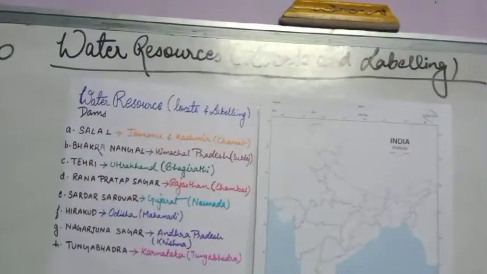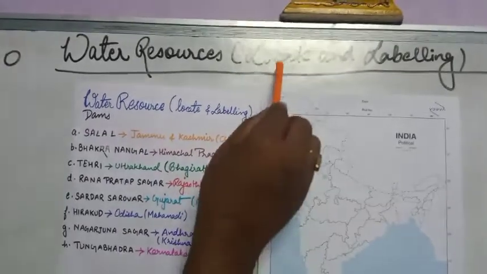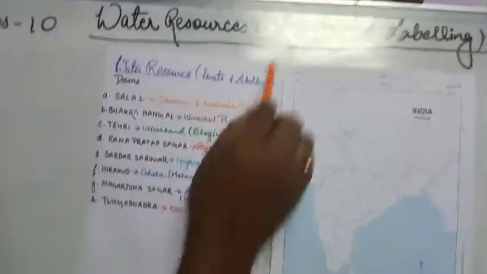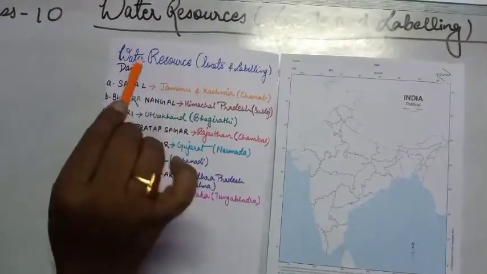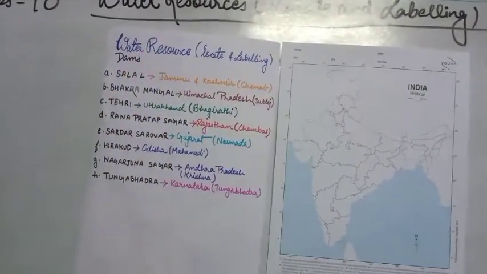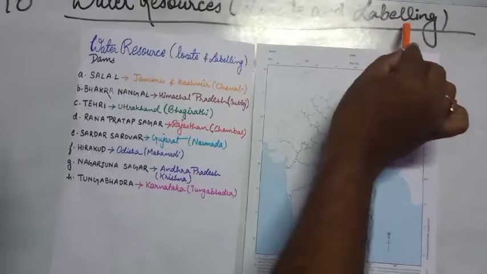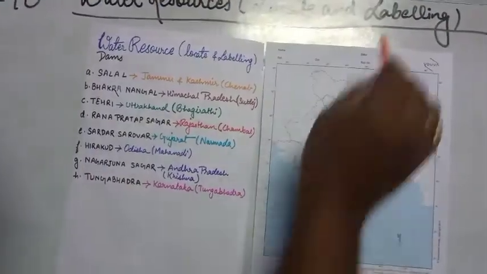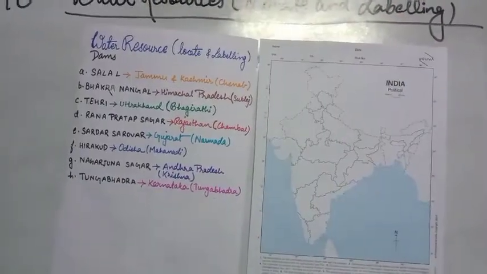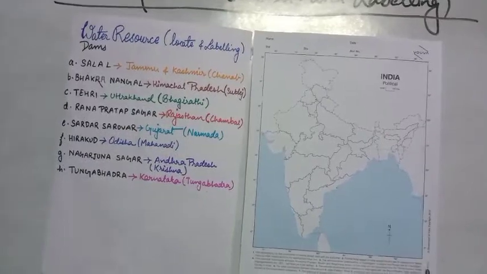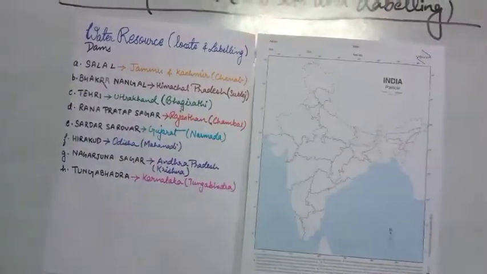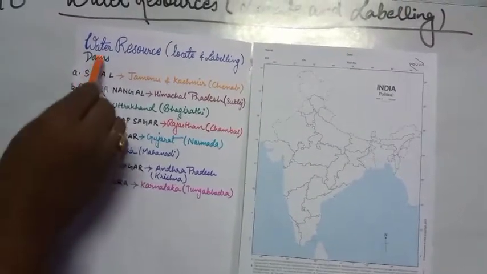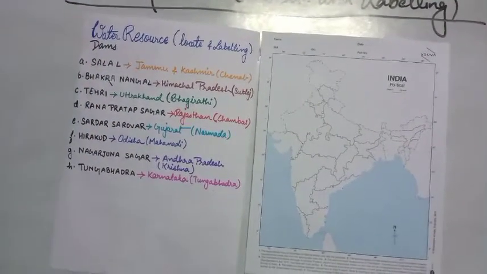But in the case of water resources, that is locate and labelling. Locate means you have to locate the particular dam, and also write the name of the dam, which dam it is. Clear? So for locate and labelling, I have written 8 dams that are in our 10th syllabus.